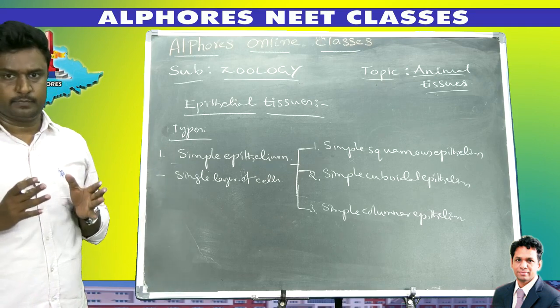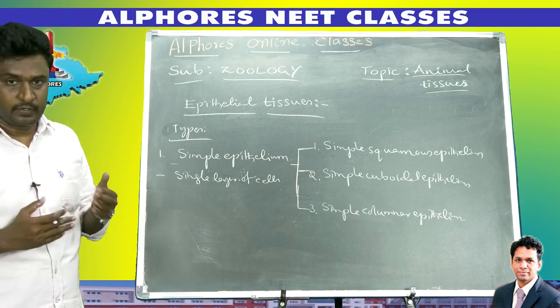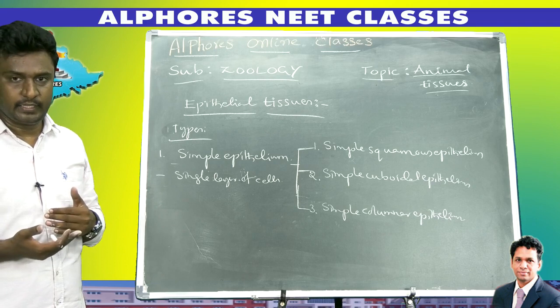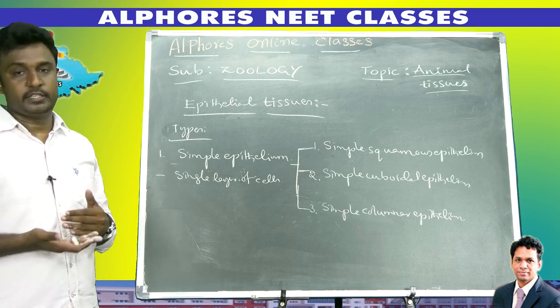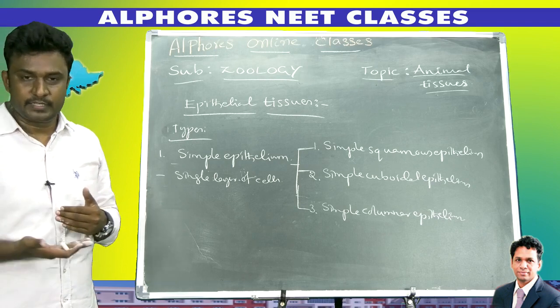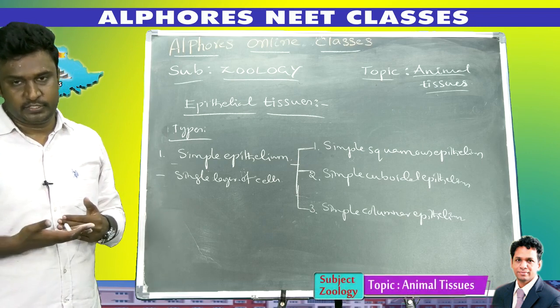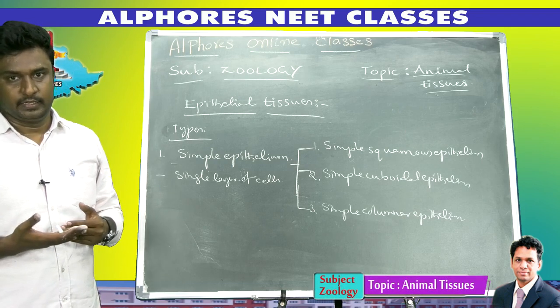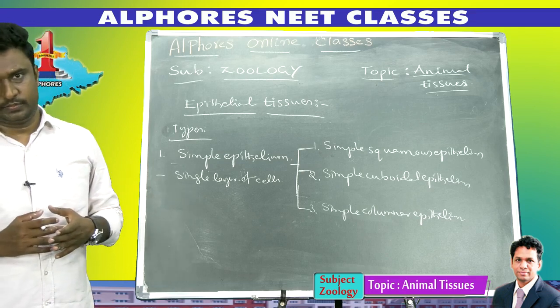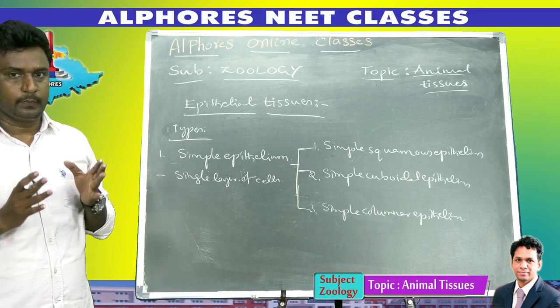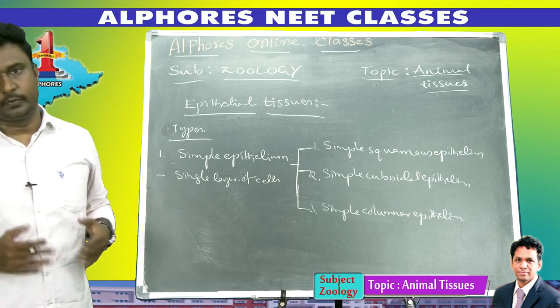For example, kidney is made up of which type of tissue? Nephrons are made up of which type? Heart is made up of which type? So you have to identify the place of each type of tissue in our body.